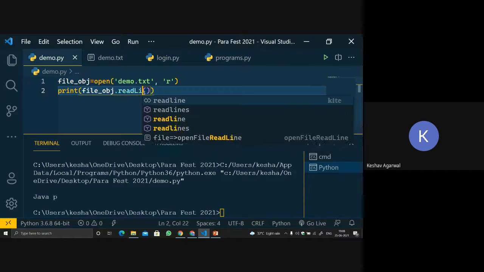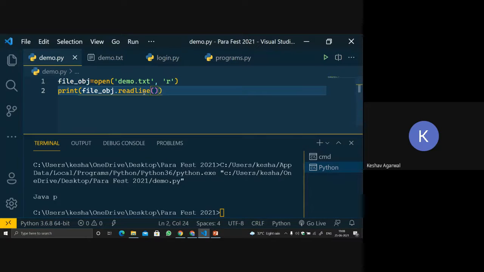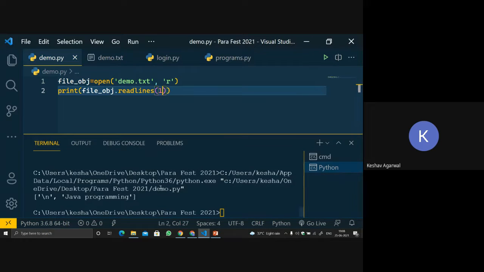I think there is a function called readline. So let's run the code. Readlines, I guess, and then I think we have to pass a number that is 1. So what it will do is it will read all the lines. Let's just use readlines. So yeah, it will return us in a list format. This is a list now.